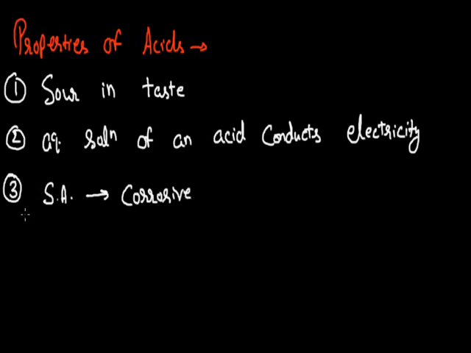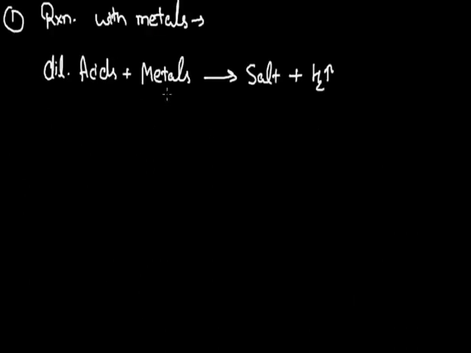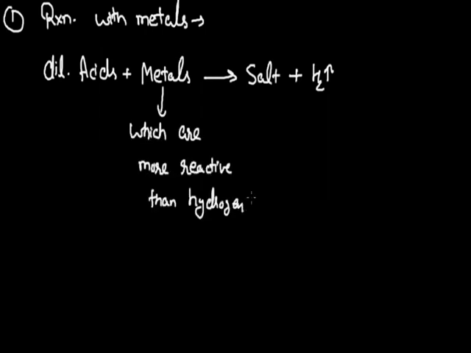Now if we talk about their behavior in different chemical reactions, the very first chemical reaction is the reaction with metals. If we take dilute acids and react them with metals, the resultant product will be a salt with the release of hydrogen gas. Only those metals which are more reactive than hydrogen show this kind of reaction. So finally, we can say that if a metal comes above hydrogen in the metal reactivity series, this more reactive metal will displace hydrogen from the acid.